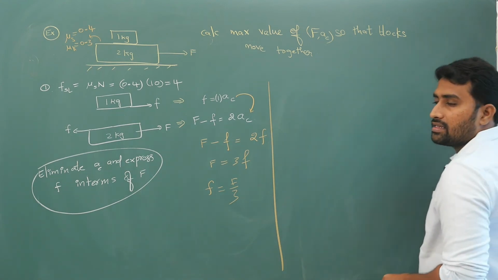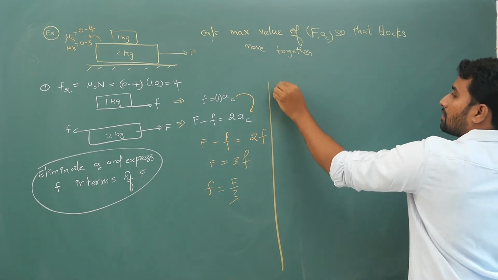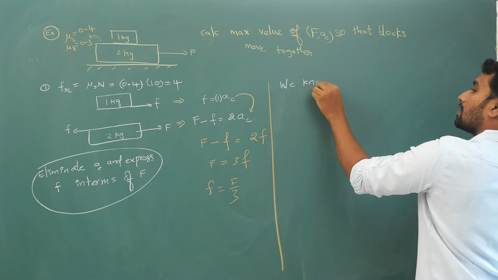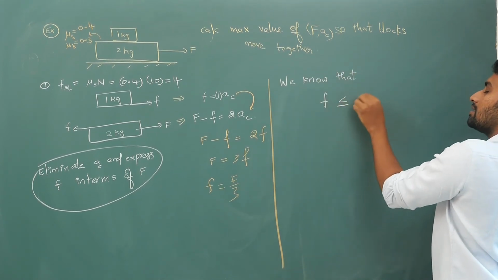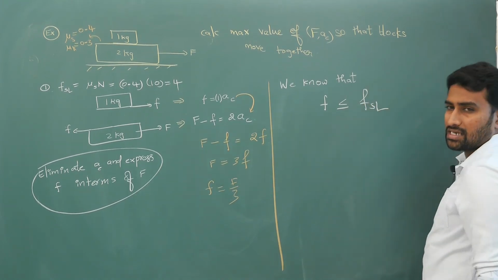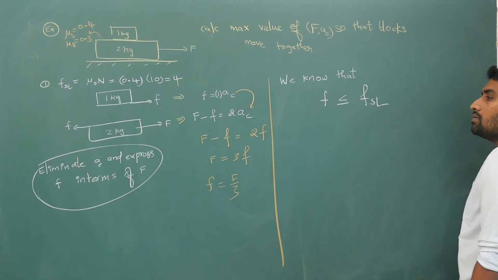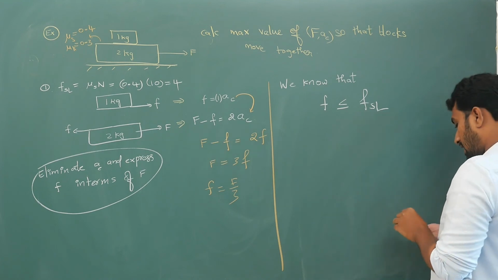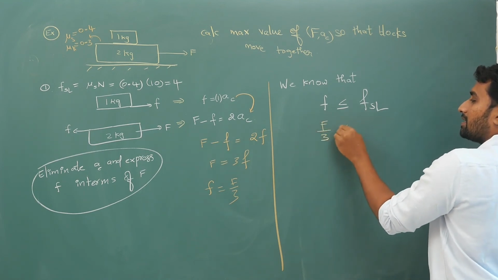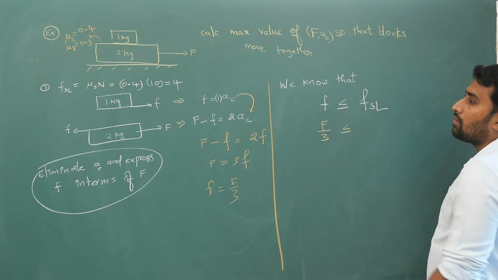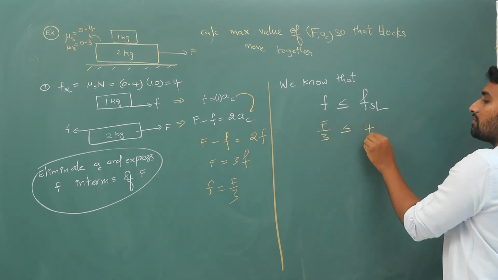Now how do we get the inequality? We know that small f is less than or equal to limiting static friction. So small f is capital F by 3, which is less than or equal to the limiting static friction value here, 4.